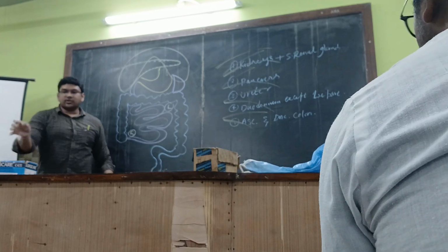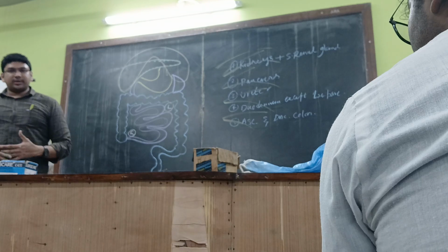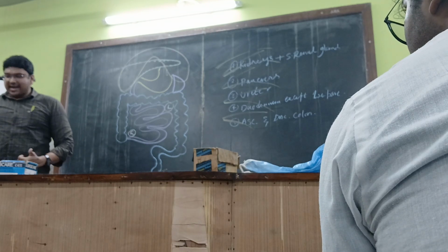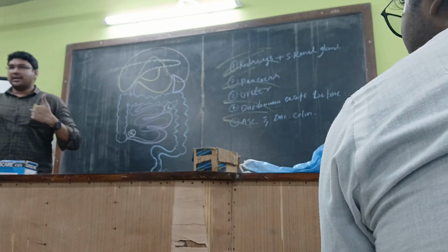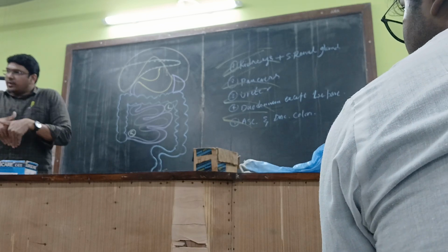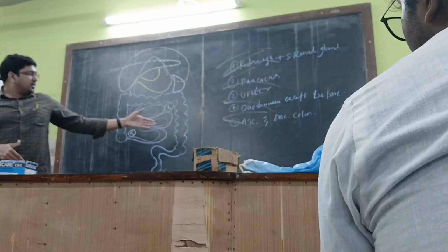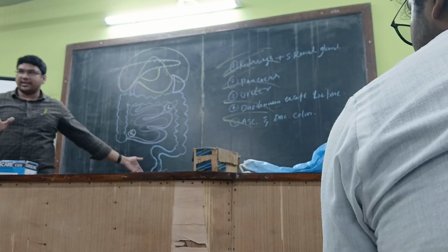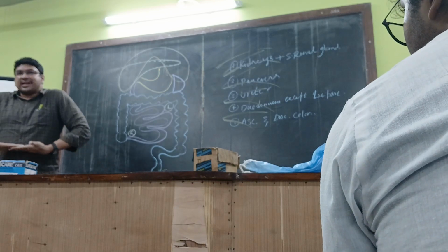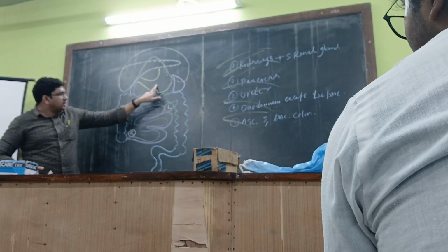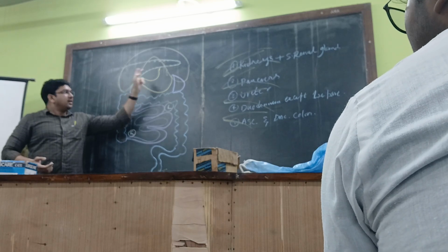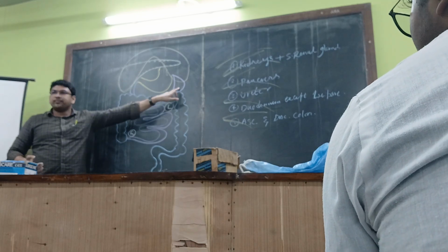Getting it? So if a patient is complaining of pain in the center of the abdomen, for example, that indicates the small intestines. Towards the right side and left side, that indicates the ascending and descending colon. Towards the lower aspect, towards the pelvic region, sigmoid colon or rectum. Towards the upper part, towards the diaphragm, if the patient is complaining of pain, it is either the stomach or liver or gallbladder, and the spleen also.